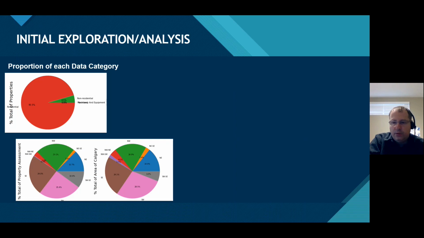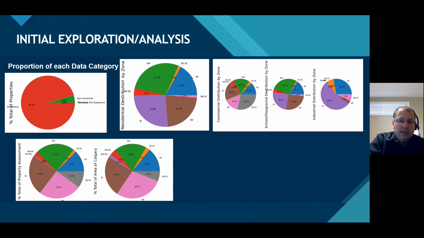The initial analysis was done for each dataset, basically consisting of evaluating the most important information of each dataset and trying to understand the data in them. For example, what's the percentage of residential data? We can see that 95% of all the properties in the first dataset are related to residential property. Another thing that we evaluated is how they are distributed between the zones. Not only the residential, but also the commercial, school, recreation area, and industrial ones.